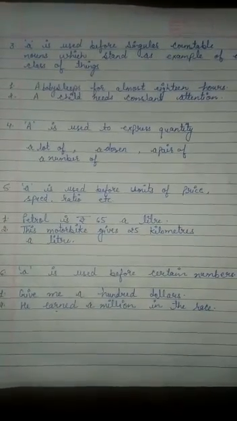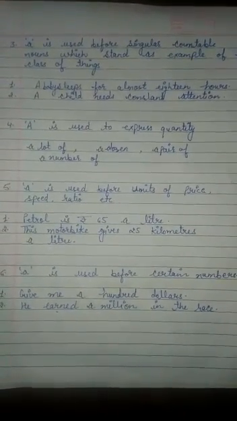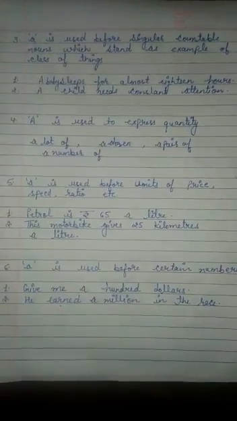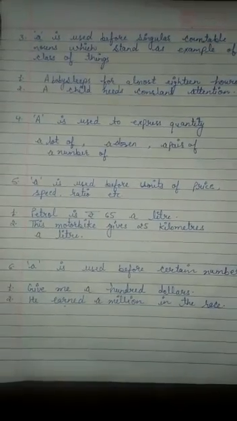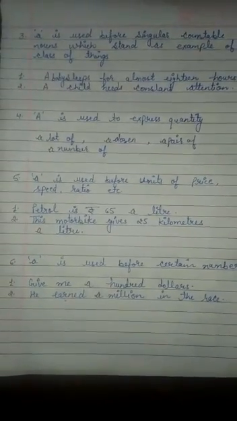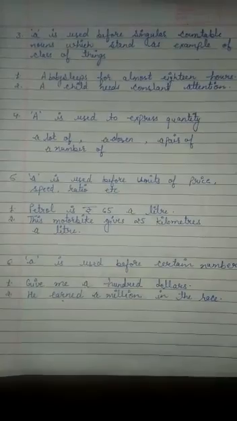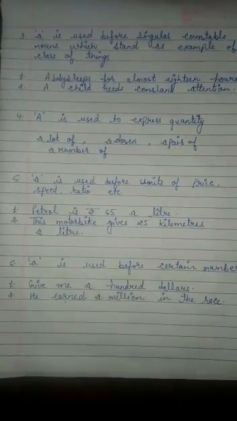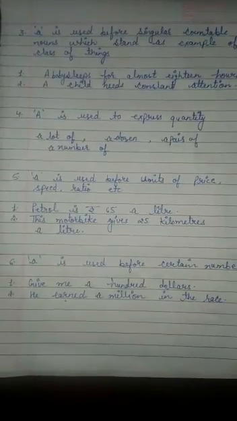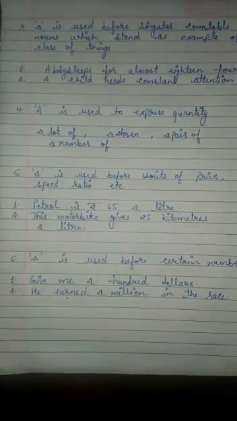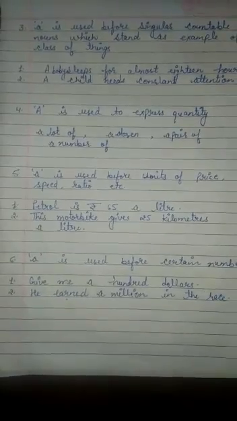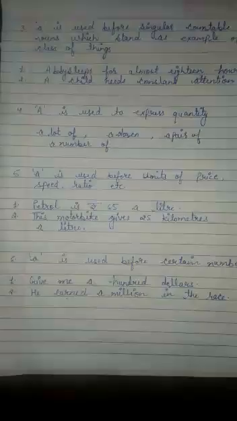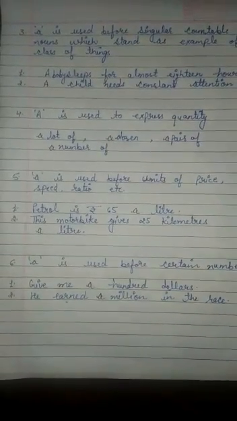To express quantity, that is, a lot of, a dozen, a pair of, a number of, here also we use a. Before the units of price, speed or ratio also we use a. Like, petrol is rupees 65 a litre. This motorbike gives 25 kilometers a litre.